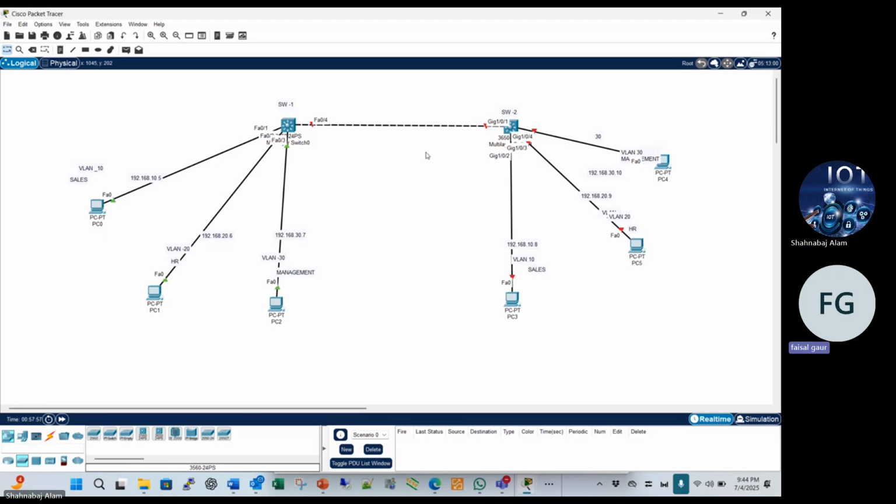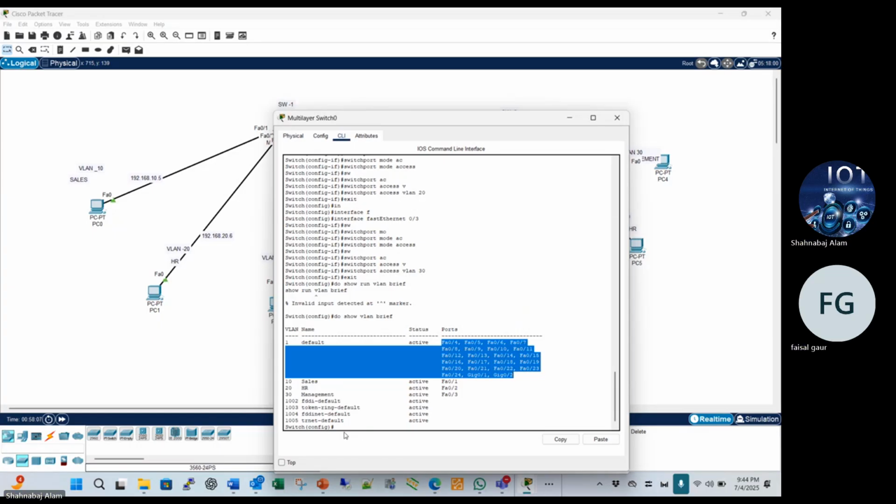So got it? Yes, got it, bro. Do you have any doubt regarding this VLAN and VLAN configuration? I got everything.